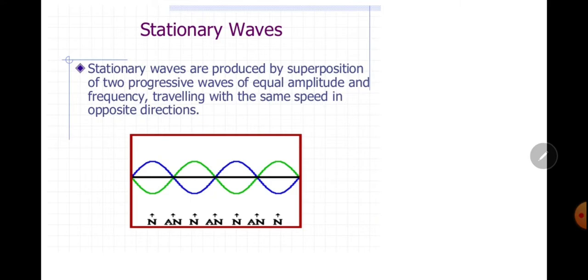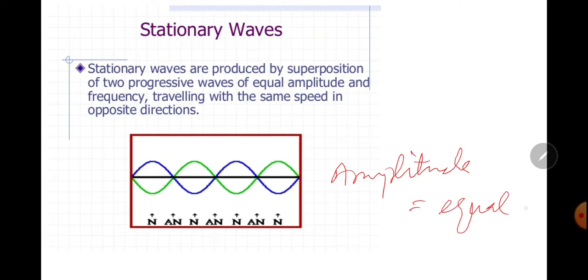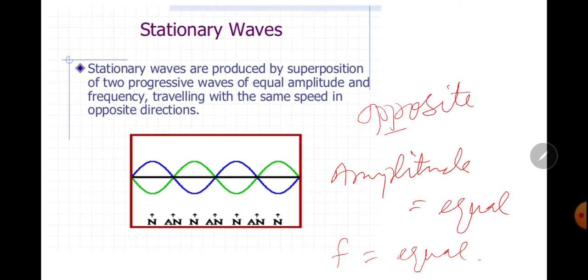Now stationary waves, the most important topic of this chapter. Stationary waves are produced by superposition of two progressive waves of equal amplitude, equal frequency, traveling in opposite directions.